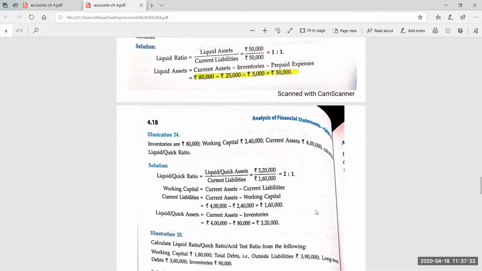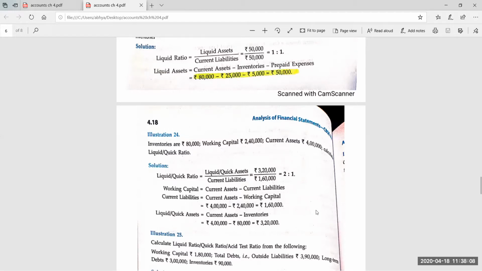Long-term debt 3 lakh. The formula for total debt was non-current liability plus current liability. Here non-current liability is given. Total debt is given. So easily we can find out the current liability. Outside liability 390 is the total debt. Total debt is equal to non-current liability plus current liability. Non-current liability is 3 lakh. So the current liability will be 90,000. Very good.